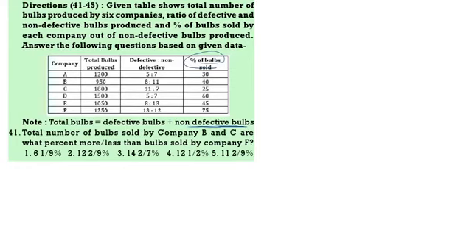Now, B and C sold bulbs of B and C. First you take B. 950 are the total bulbs, in which non-defective will be 11 by 19. In this, how much percentage of sold? 40%. That means 2 by 5. If you do this, this is 50, this is 10. So 10 into 11 into 2, that is 220.